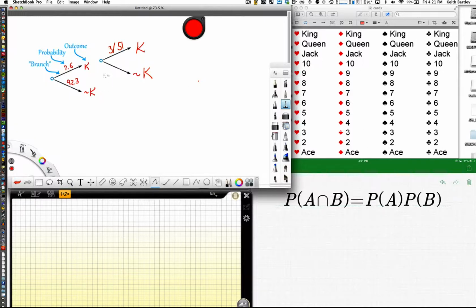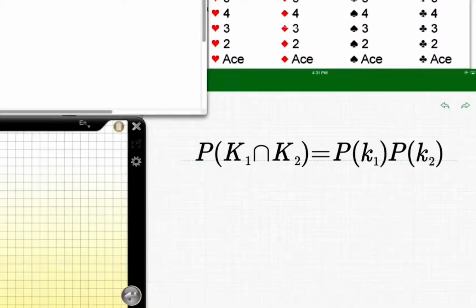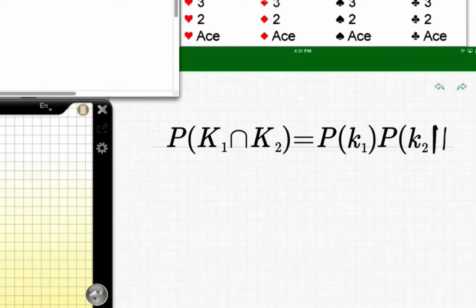Consider that you draw a king the first time around, and then the second time you don't. You still have one less card, but not one less king. So there's this seesaw effect where the removal of the first king will change the probability that the second one will be drawn. This means that the two events are not independent. Because of this, we have two decks, independent; same deck, not independent, or in a way dependent. So now our formula becomes the probability of K1 times the probability of K2 given K1 has already occurred.